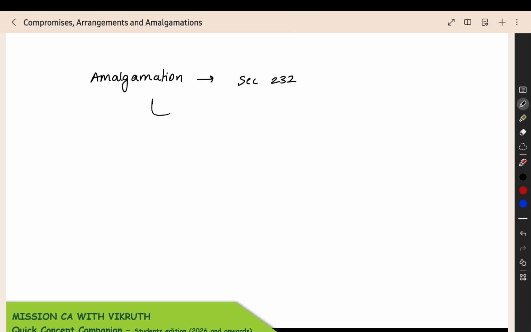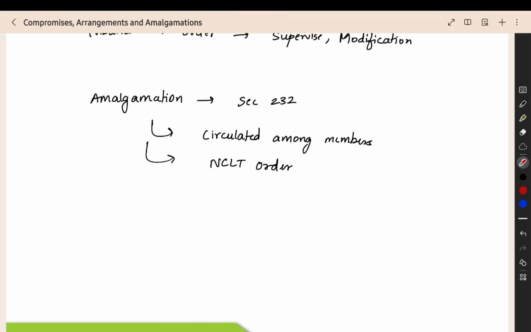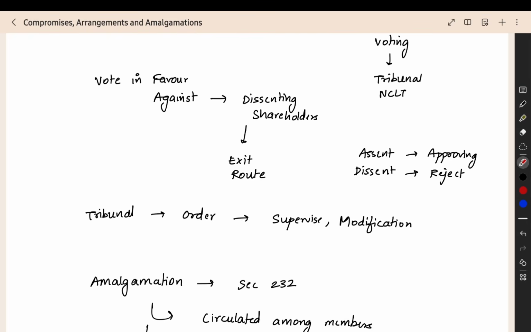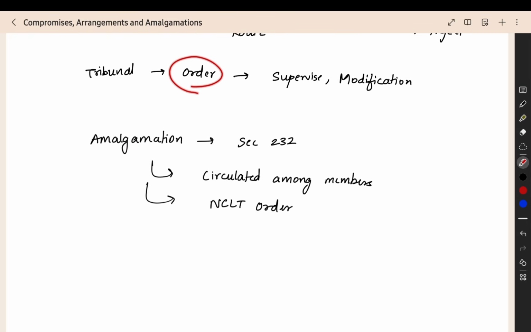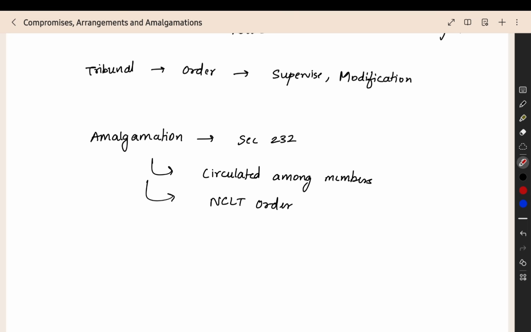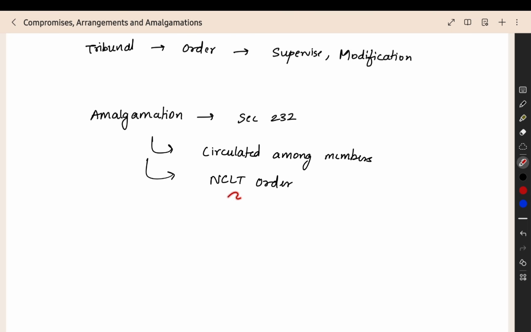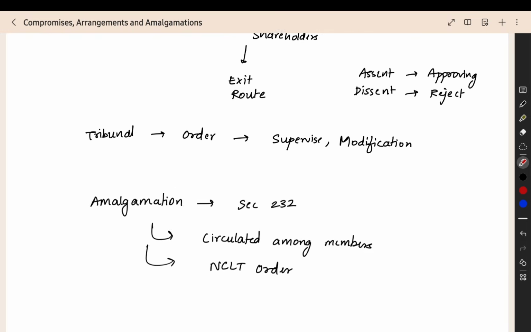In case of an amalgamation, some additional items should be circulated among the members. You have to give some additional details because you have a transfer of shares or multiple companies merging. So some extra information you have to give. And the NCLT order will also contain some extra information. In a compromise, certain information will be in the final order. But in the amalgamation, certain other things should also be specified in the order by the tribunal. So this is the difference between the compromise section and the amalgamation section.